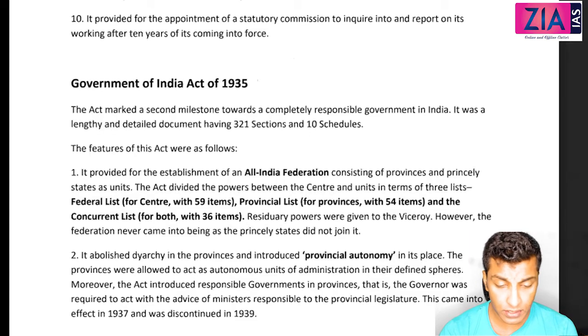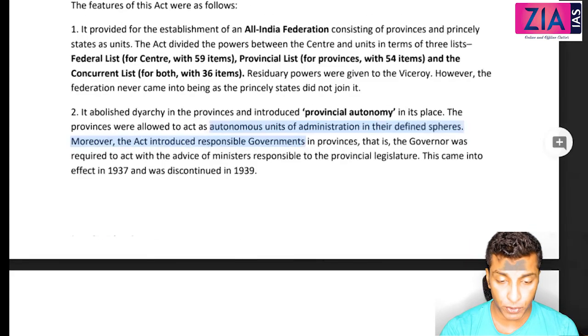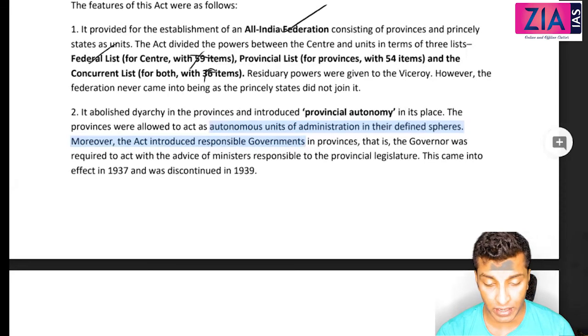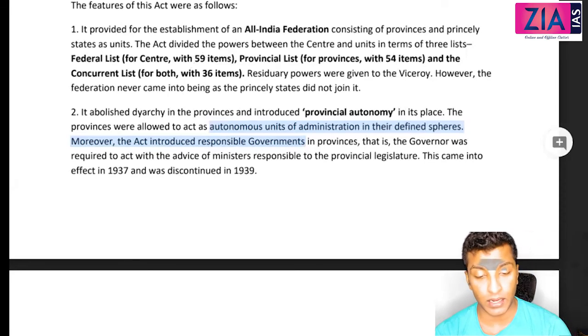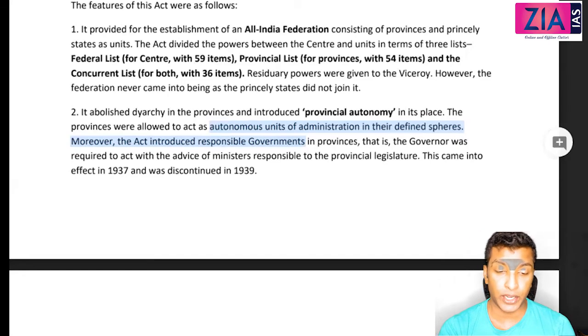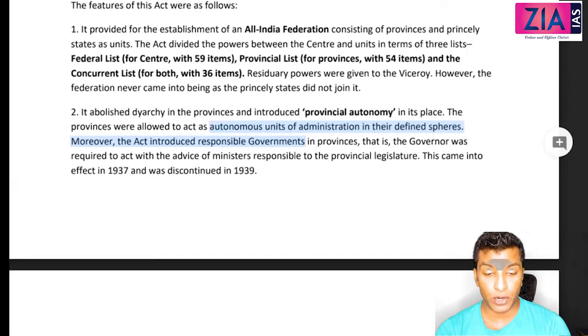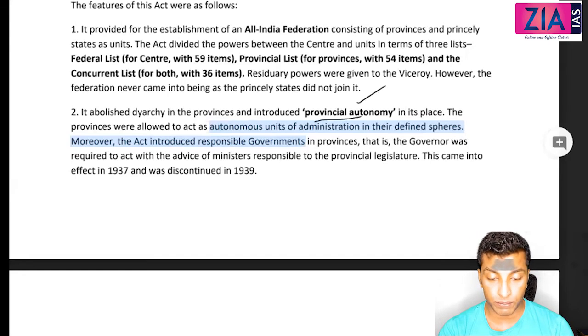Let's quickly look into this. Federation was proposed. So three lists. Guys, you don't need to remember all these. You cannot remember. In fact, you will even be confused there also. The Indian Constitution you need to remember, but not this one. Provincial autonomy, I hope you understood this. But diarchy is there at the center.